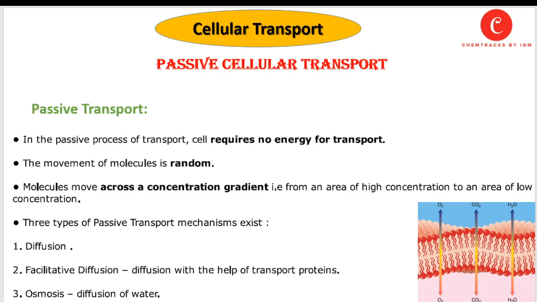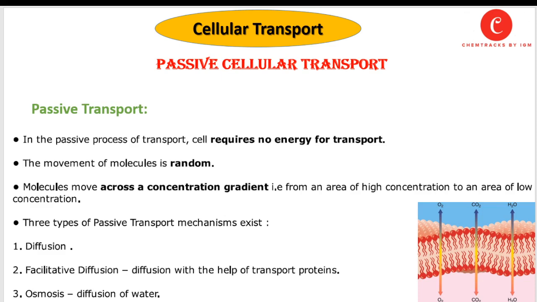In our previous lecture, we have done a detailed discussion on active cellular transport. Today we are going to discuss passive cellular transport. Basically, passive cellular transport, or passive transport, is the passive process of transport in which the cell requires no energy for transporting material like small molecules of water, carbon dioxide and oxygen. The movement of molecules is random. Molecules move across a concentration gradient, that is from an area of higher concentration to an area of lower concentration.